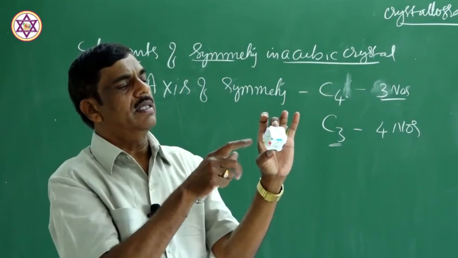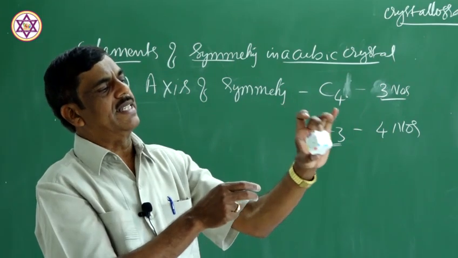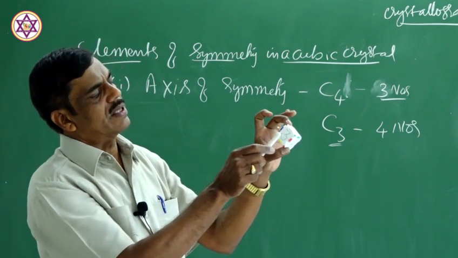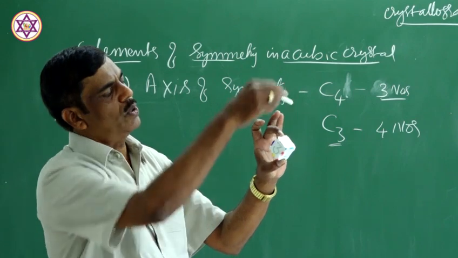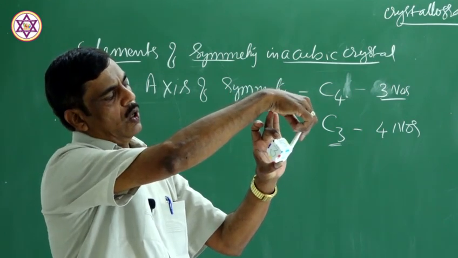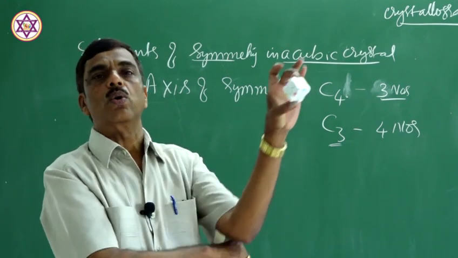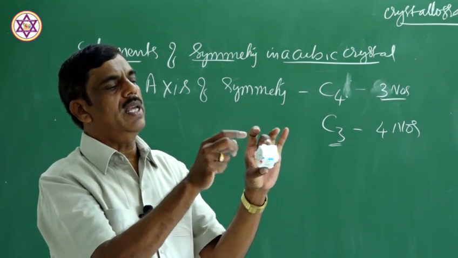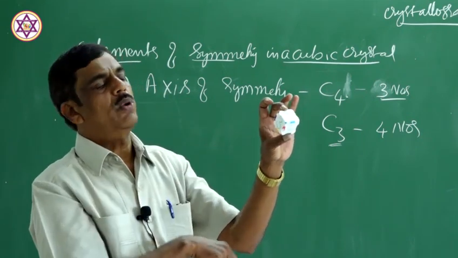In this face, 4 edges, opposite face 4 edges, and here 4 edges. There are totally 12 edges. So earlier we have counted not edges, corners. Now come to edges.